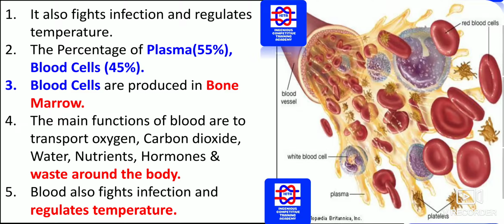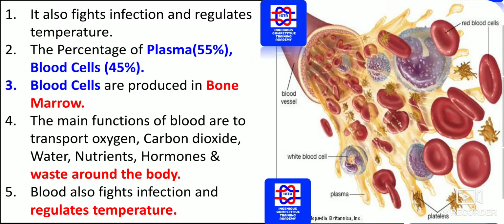Blood also fights infection and regulates temperature. The main function of the blood is to transfer oxygen as well as to regulate the temperature and fight against infection. The percentage of plasma is 55%, and 45% is blood cells. As you can see, the plasma in yellow color, the platelets, red blood cells, and white blood cells are shown. The blood vessel and its shape have been given on the right of the slide.